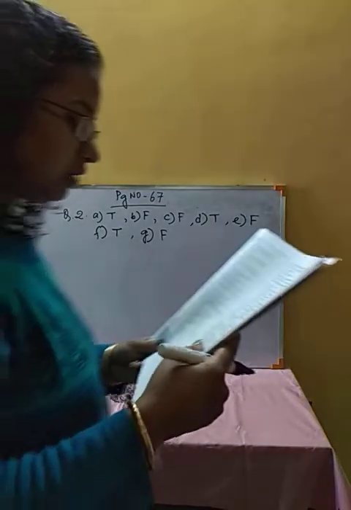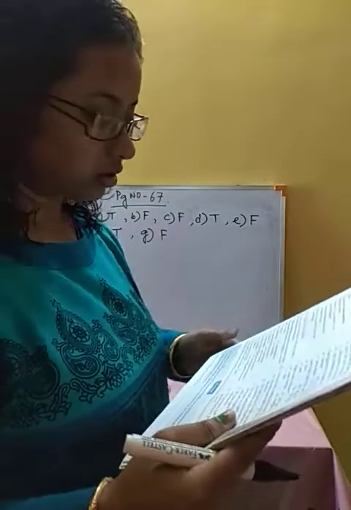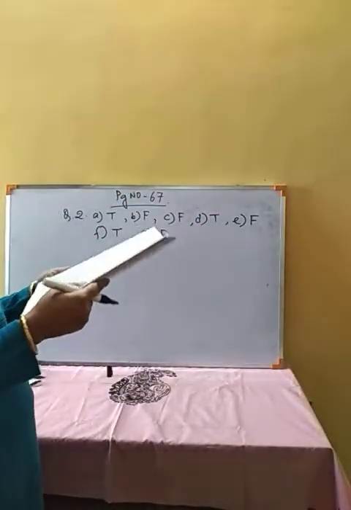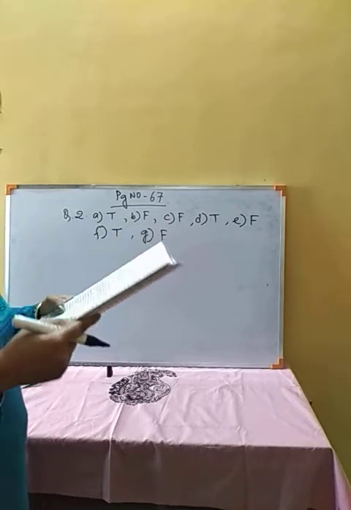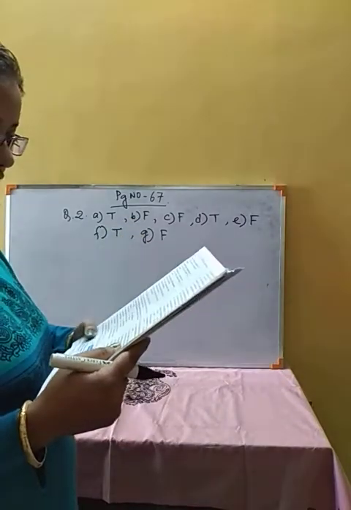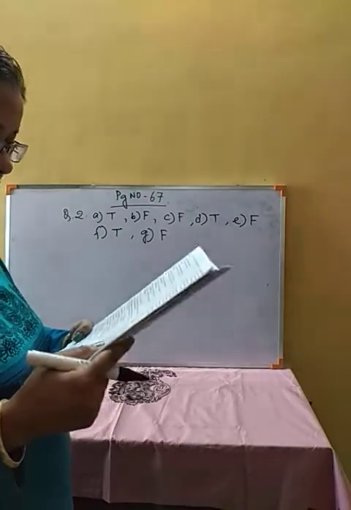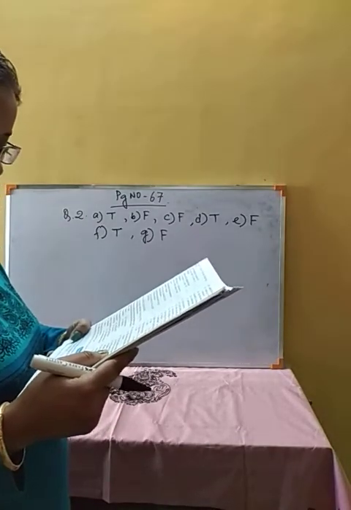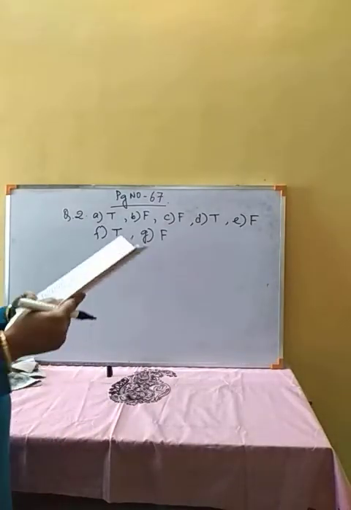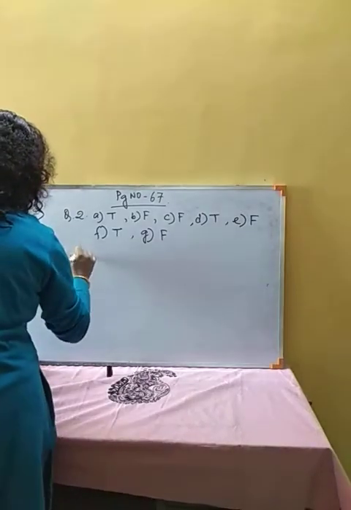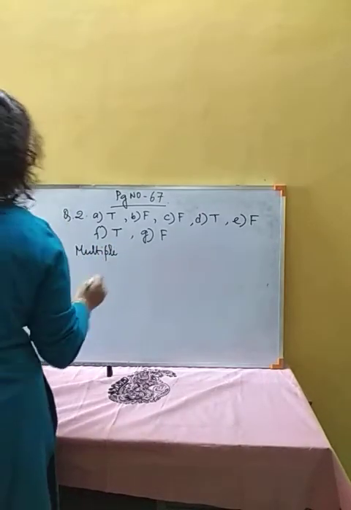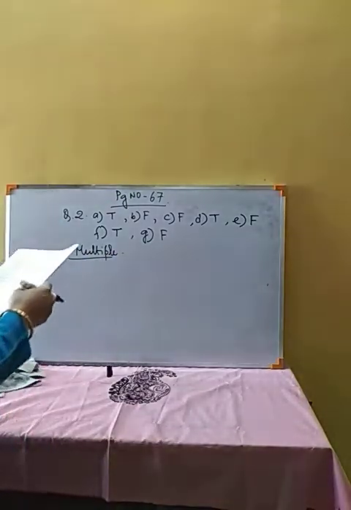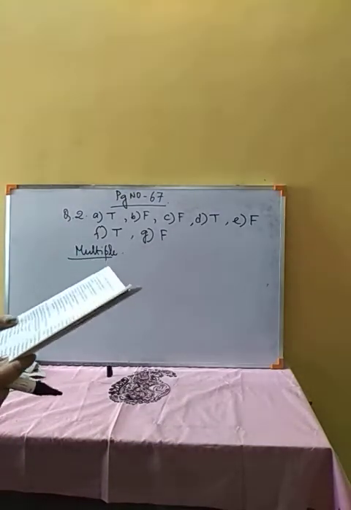Next, multiple choice questions. Multiple choice question number 1.